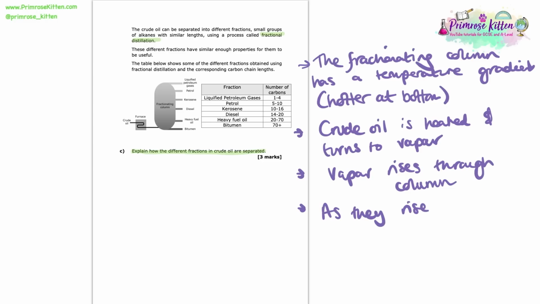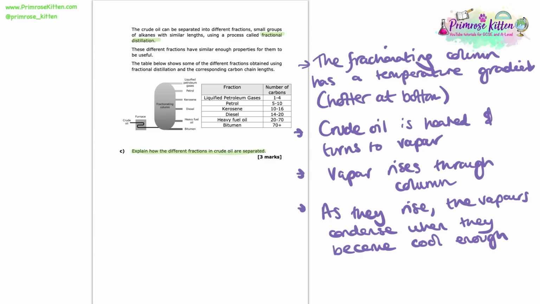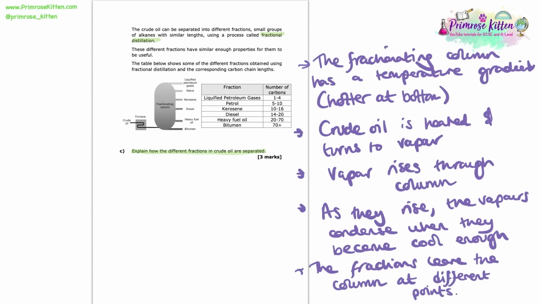So as it rises, the vapours will condense when they cool enough. Remember that vapour is made up of lots of different components of different carbon chain lengths. So as these vapours rise up, they're going to condense at different points, dependent on when they become cool enough. Now, finally, we will conclude with the fact that the different fractions will leave the column at different points. And that is when we can collect our different fractions.